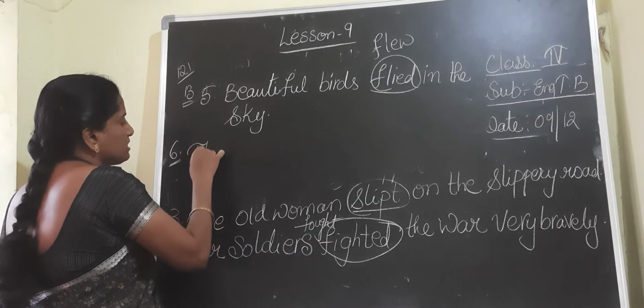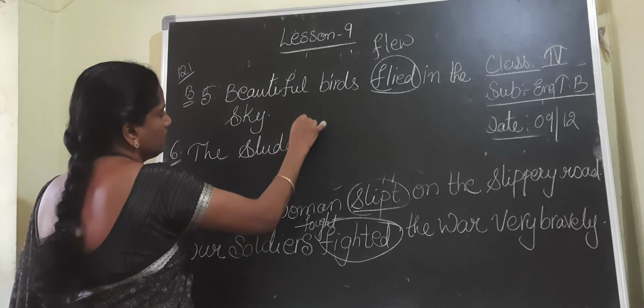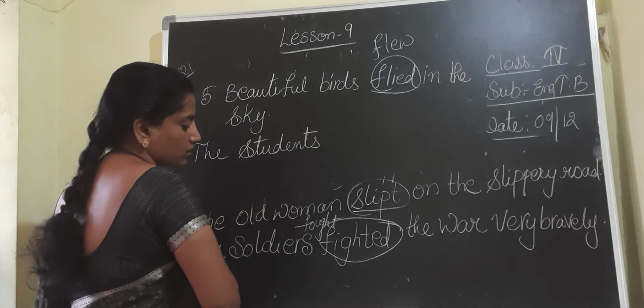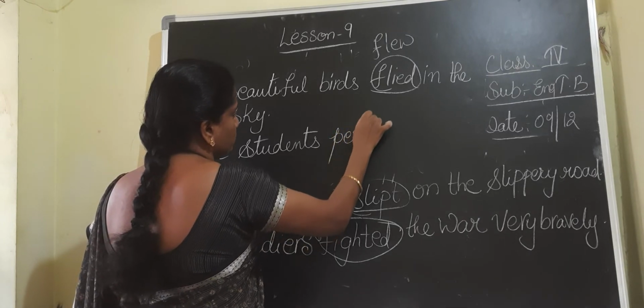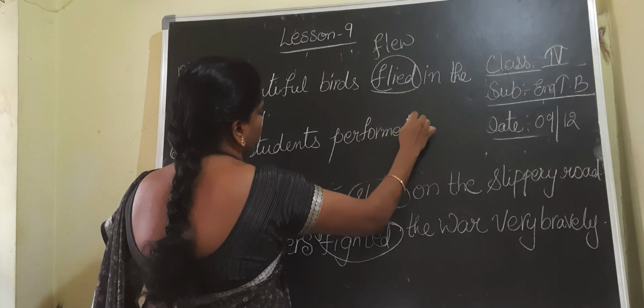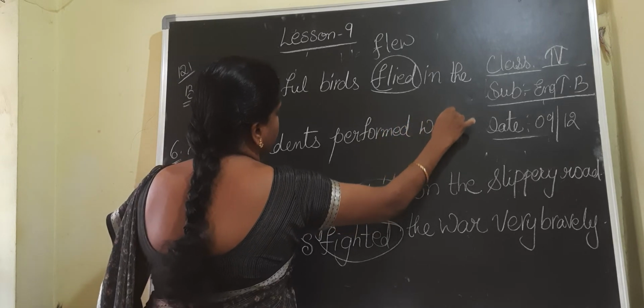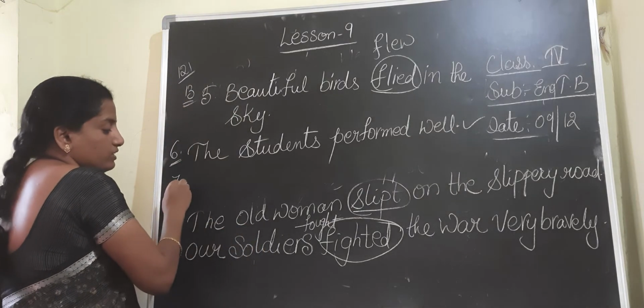Okay. Coming to the sixth one given to you, children. The students performed well. Here it is given correct. The students performed well. Very correct. This is the correct one.